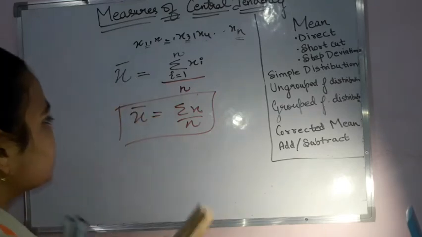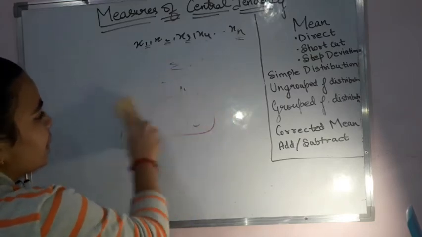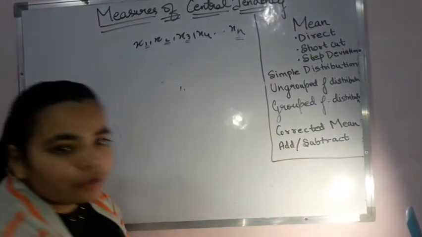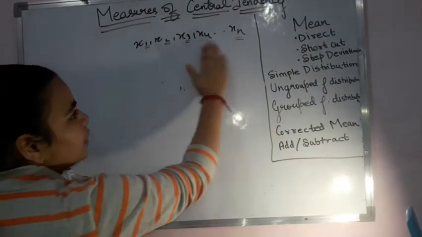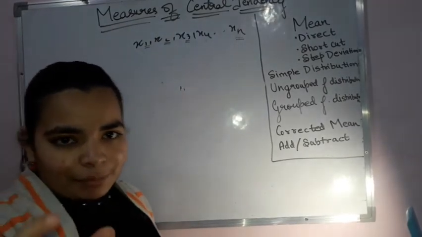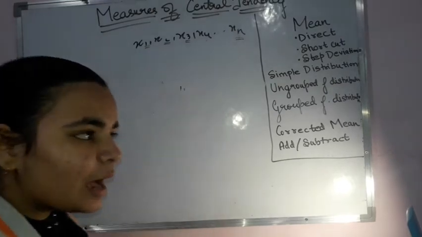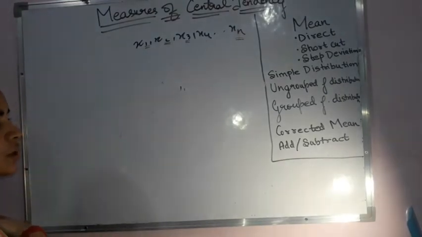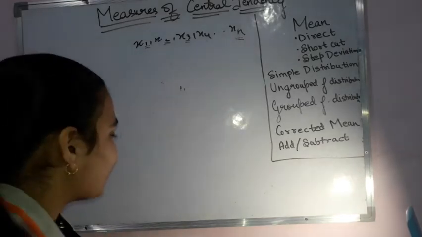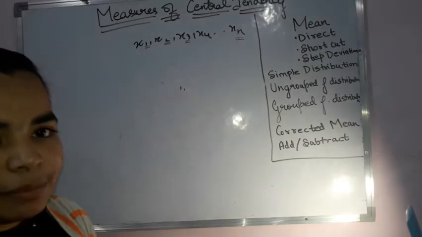Let us see the shortcut method. So let my terms be like this only. Now what we do in the shortcut method is, out of all the terms which are given to me, I am going to assume a certain number, that is basically the assumed mean. It is on our discretion that we can choose any number. We generally choose the middle term so that when we subtract the terms, it becomes easier for us.